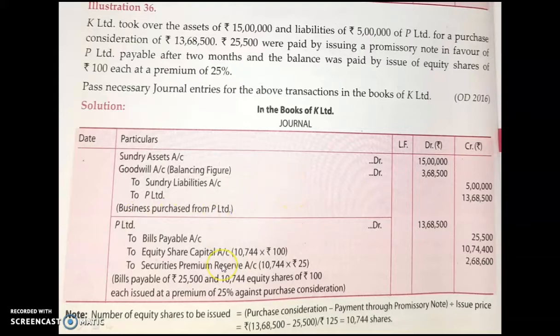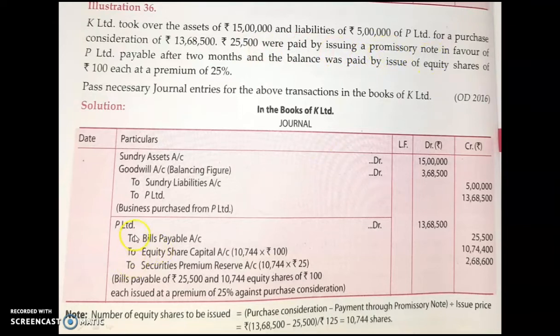Now the second journal entry is for issuing of shares. Here you have to credit P Limited account with the amount which you are supposed to pay as purchase consideration, that is 13 lakh 68,500. This is the amount for which you have purchased the business of P Limited. Now in the question it is given that 25,500 you are issuing through a promissory note.